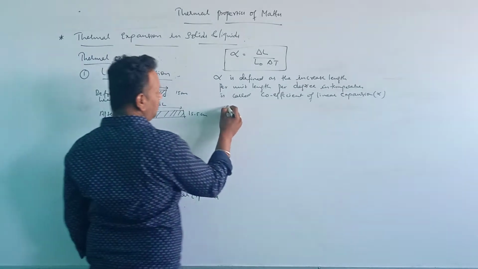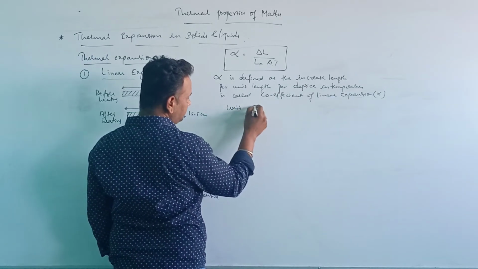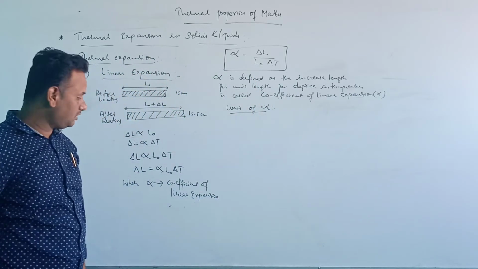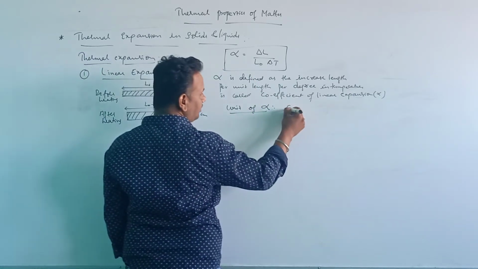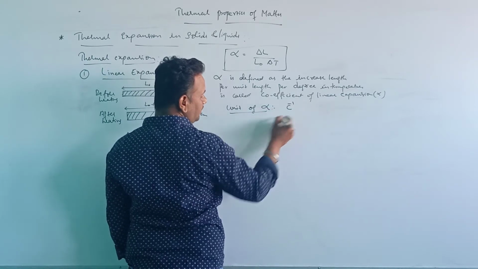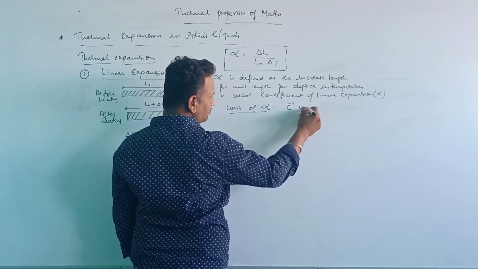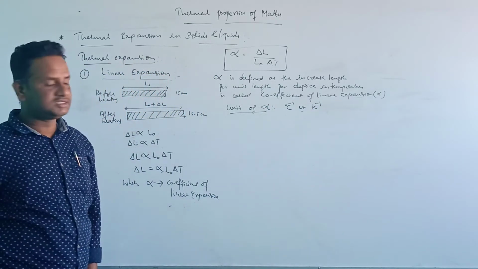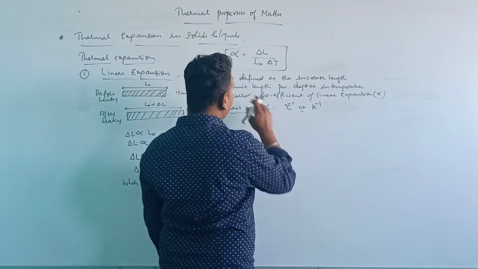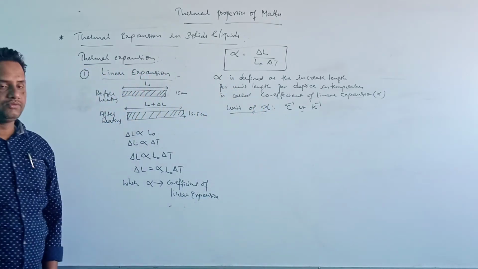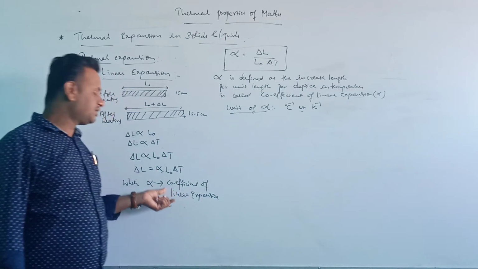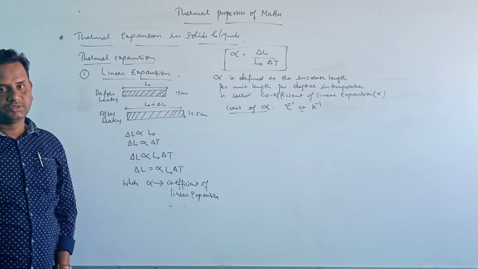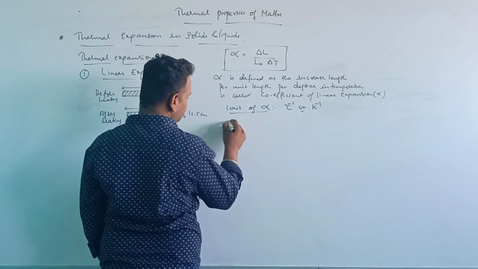And here the unit of the coefficient of linear expansion is per degree Celsius or per Kelvin. Okay, per degree Celsius or per Kelvin is the unit of the coefficient of linear expansion.